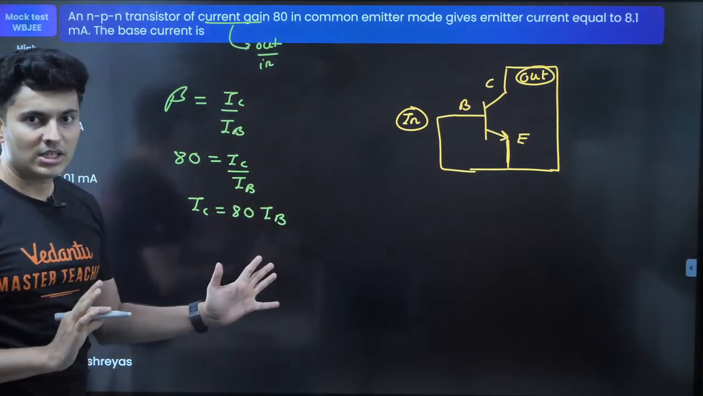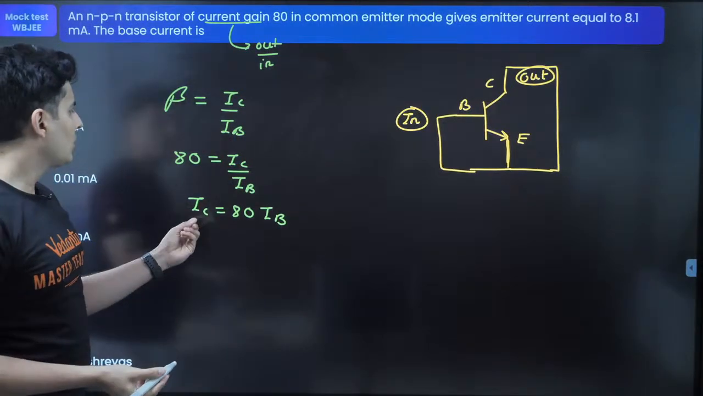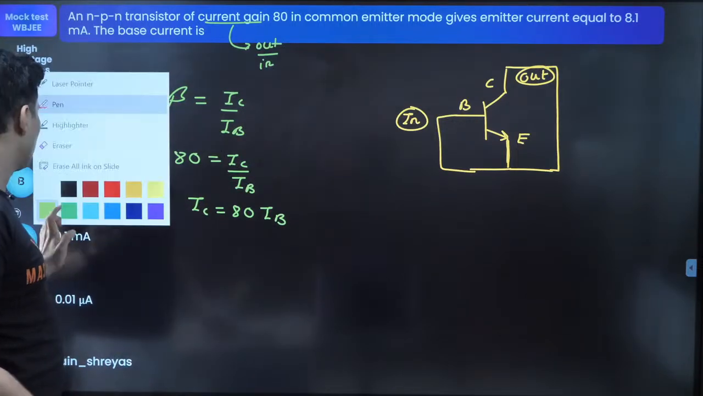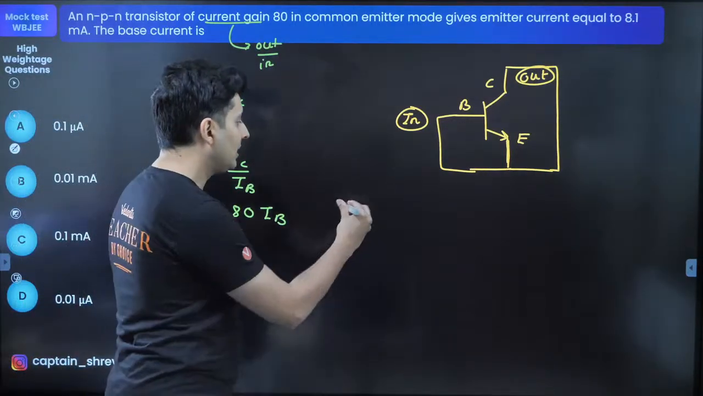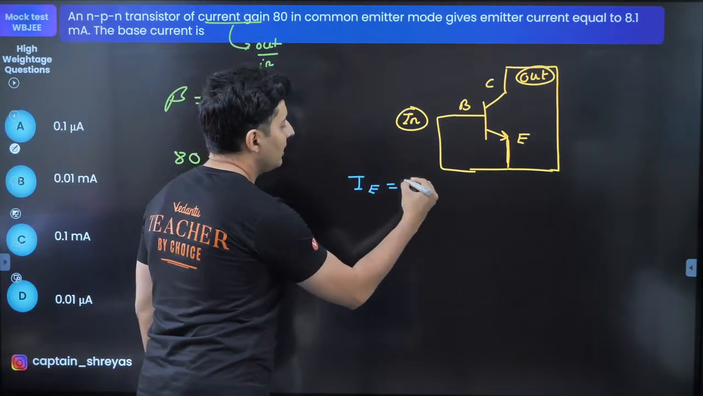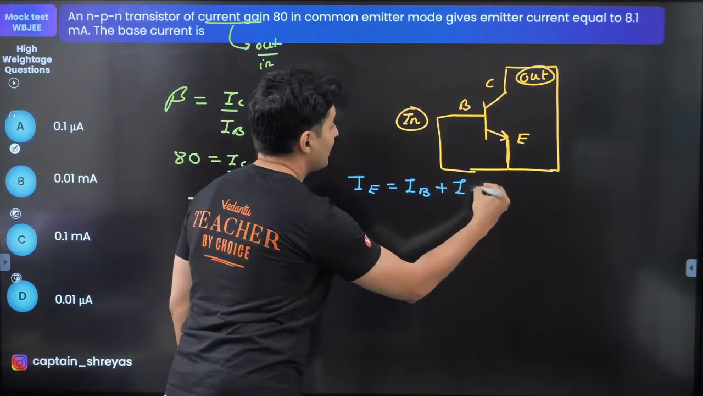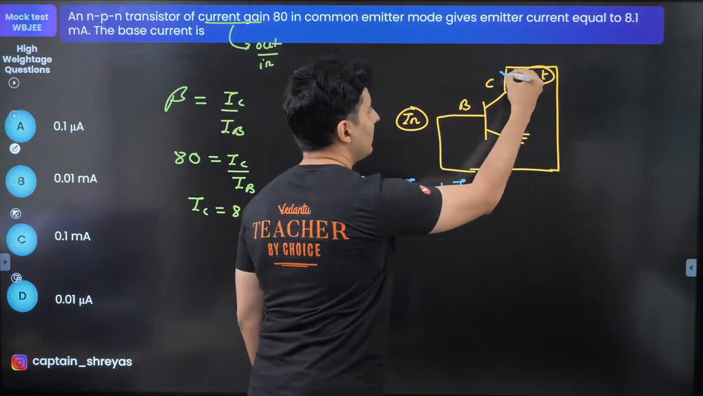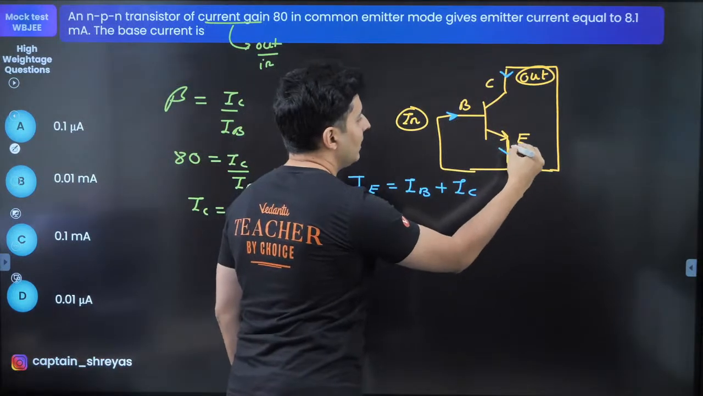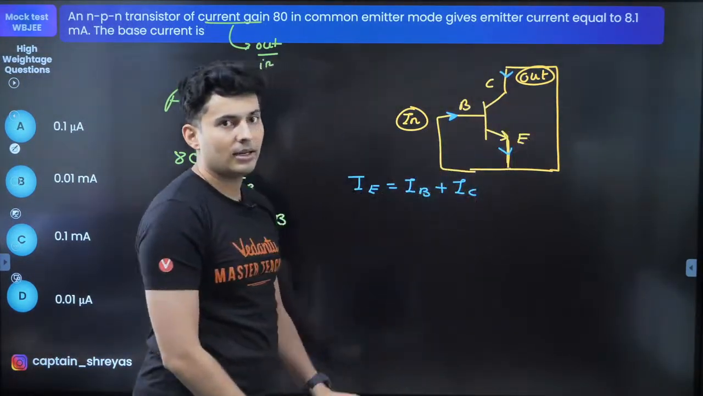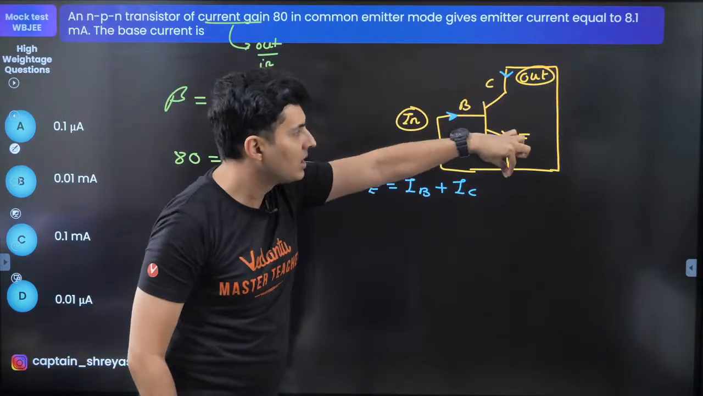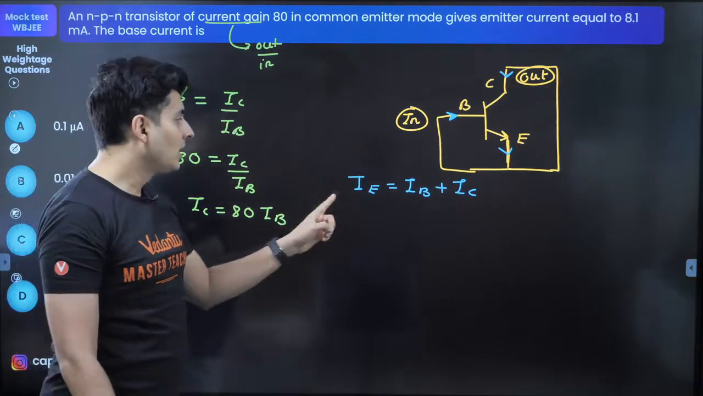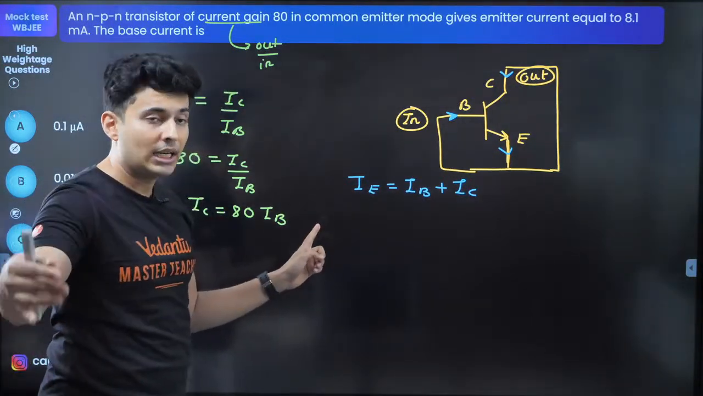Okay, this is one equation which I got, but I don't think it's useful because collector current is not given, emitter current is given, and base current is asked. So I need one more relationship, and that relationship is standard. Emitter current is always the sum of base current plus collector current. This is very, very important, guys. Collector plus base together give you emitter current. Yes, Srinidhi, it is very important. And from that only you will be able to crack JEE and NEET.